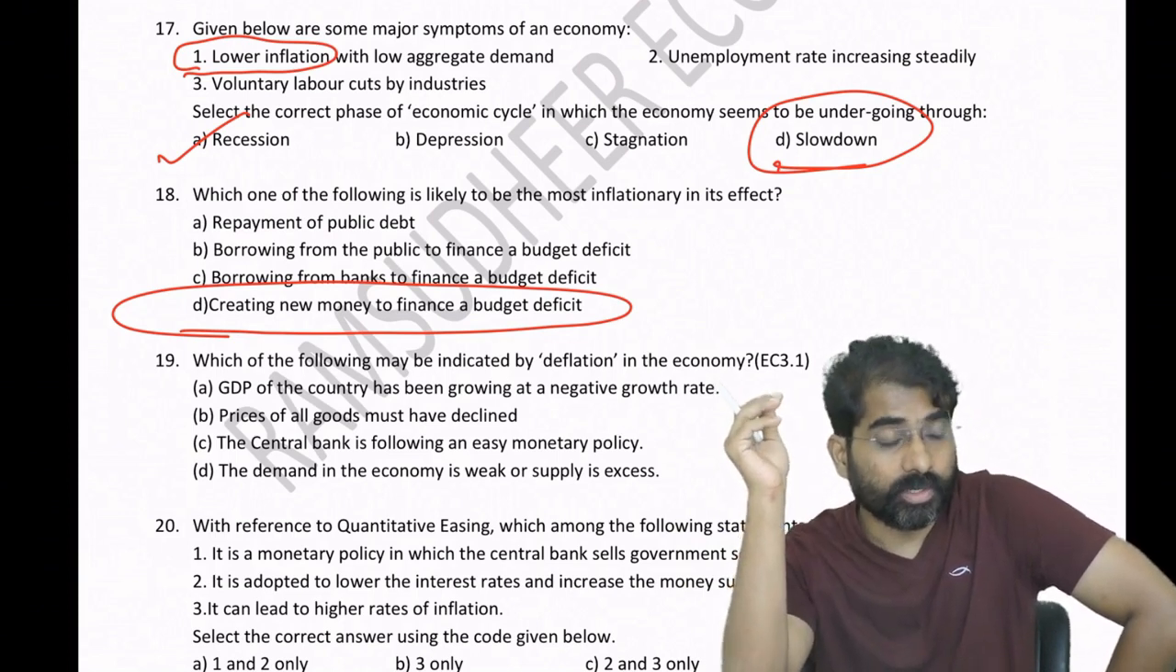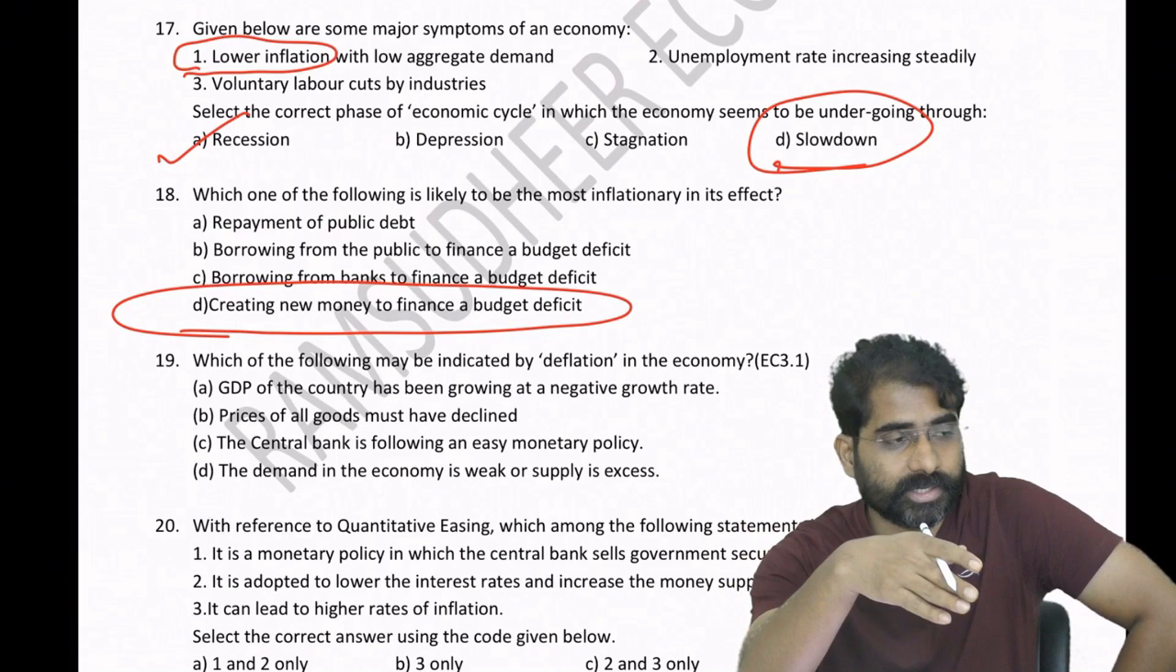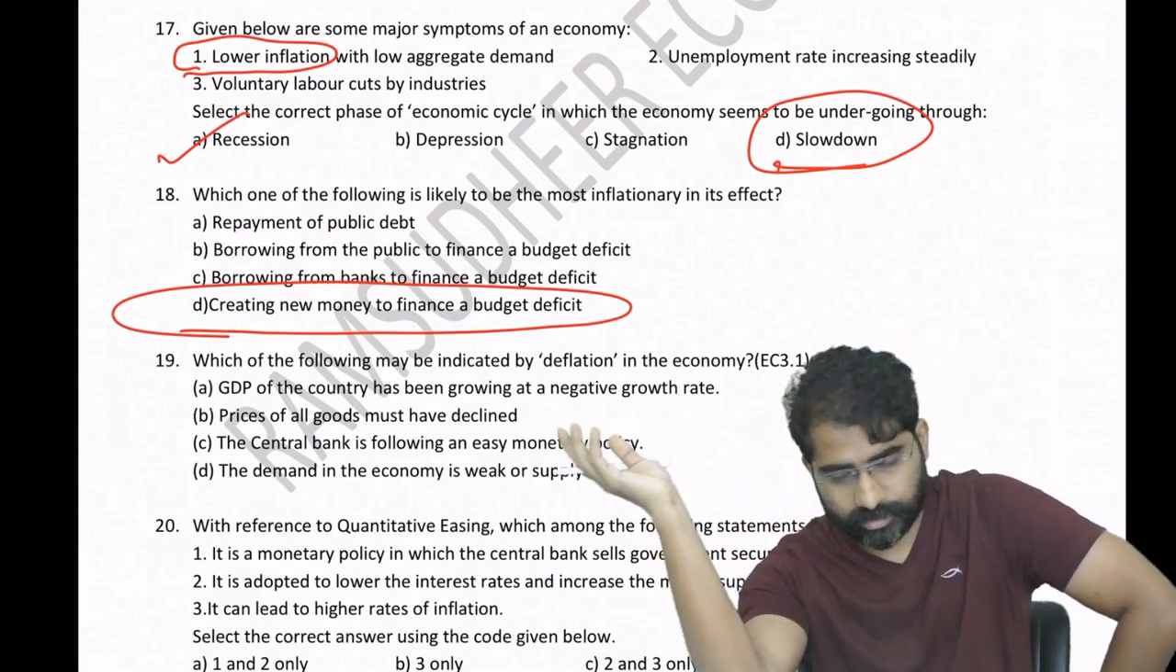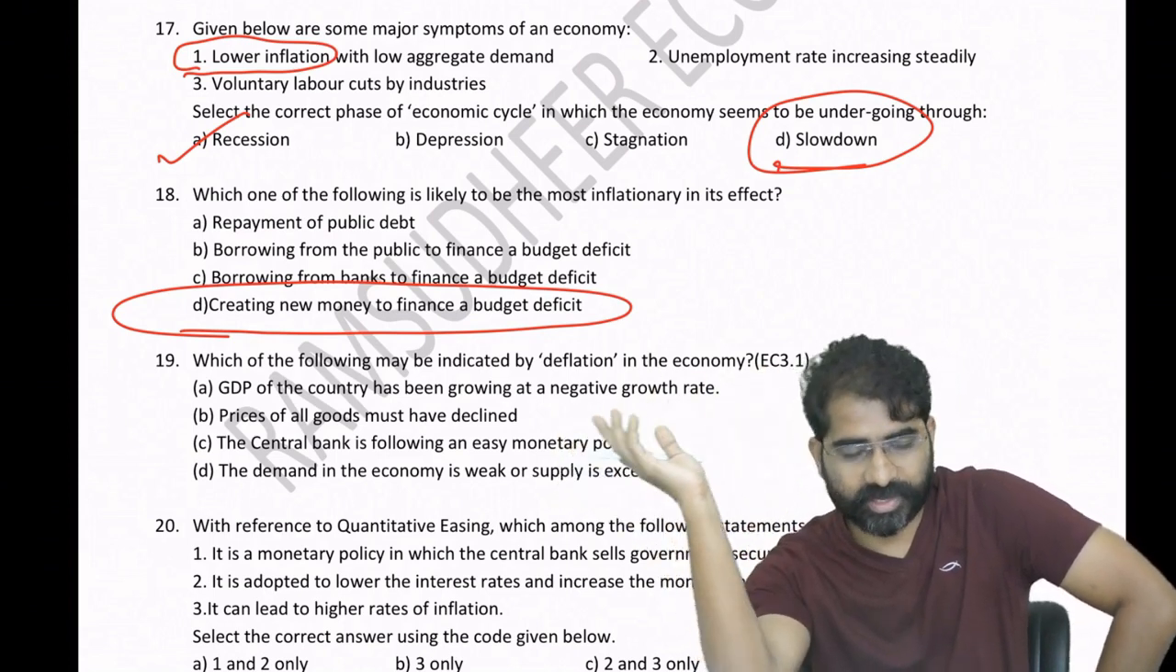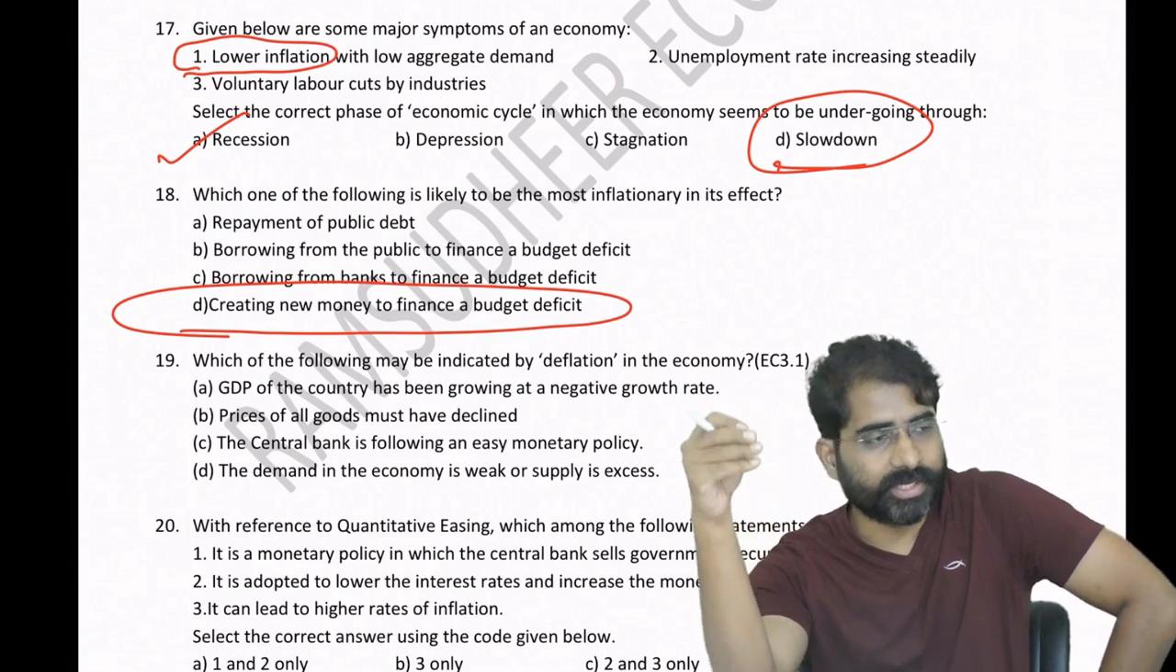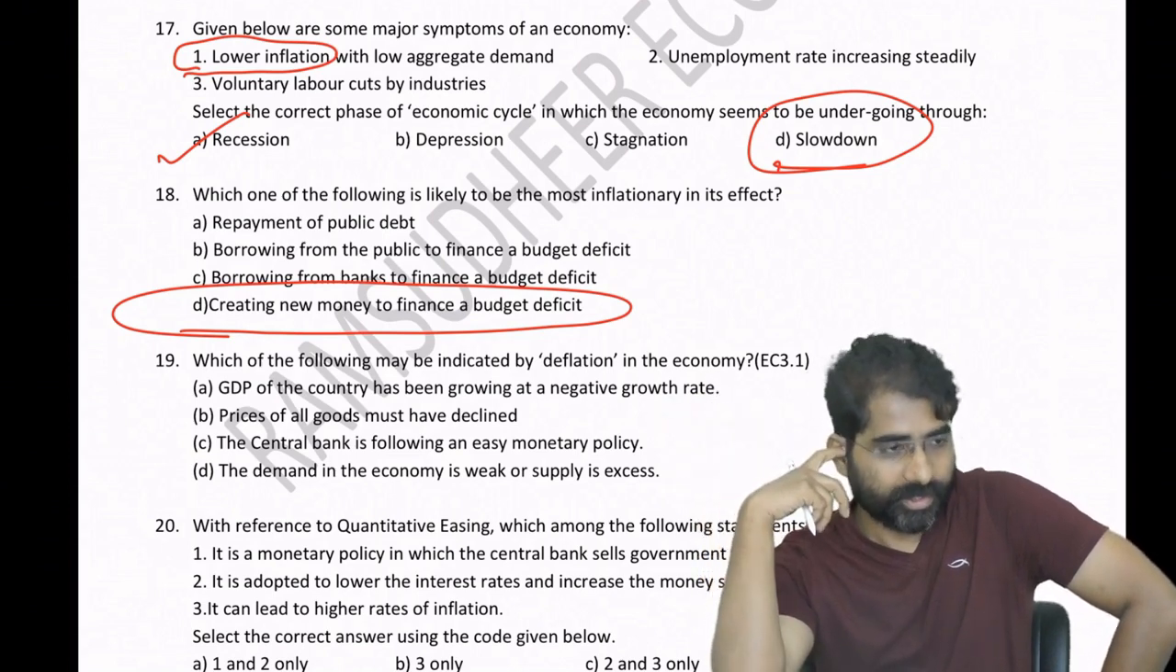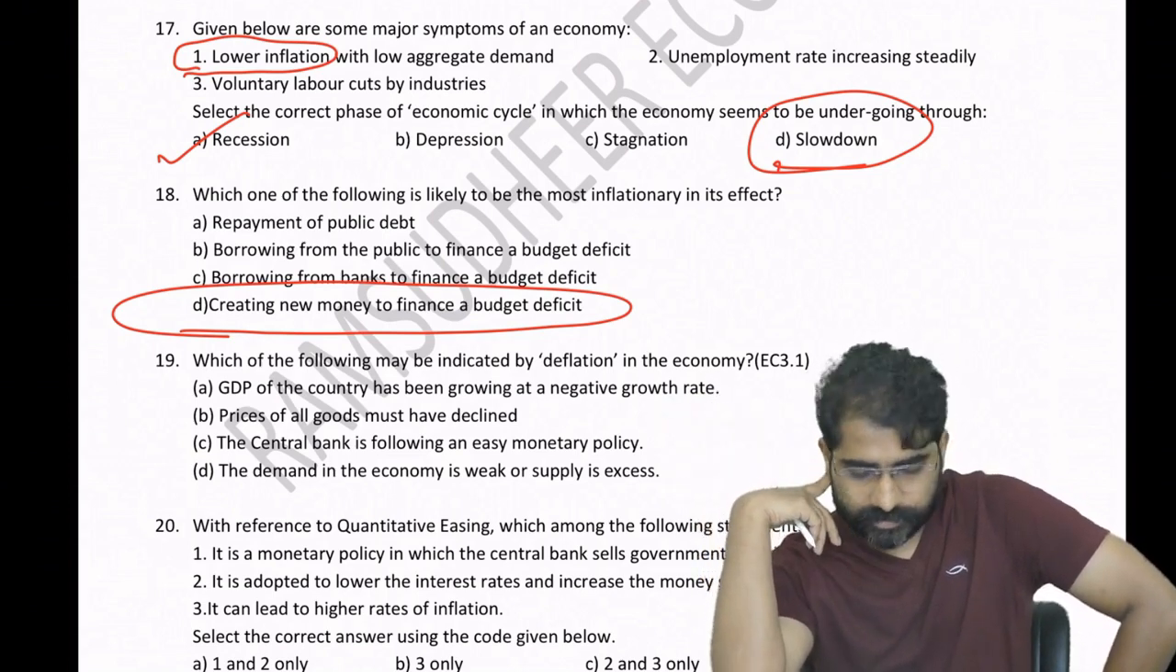Okay, so if you have this negative growth rate continuously for a very long period, you call it depression. Yes, I'll come to that.